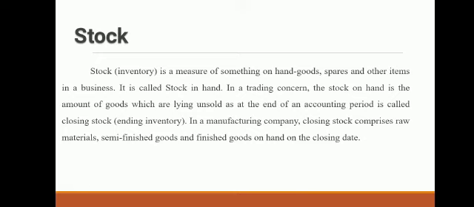In a trading concern, the stock on hand is the amount of goods which are lying unsold at the end of an accounting period, and it is called closing stock or ending inventory. So at the end of the year, that means on 31st March, unsold goods are known as closing stock. In a manufacturing company, closing stock may include raw material stock, semi-finished goods stock, and finished goods stock on the closing date.